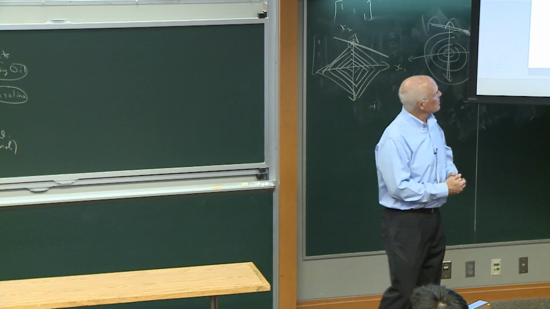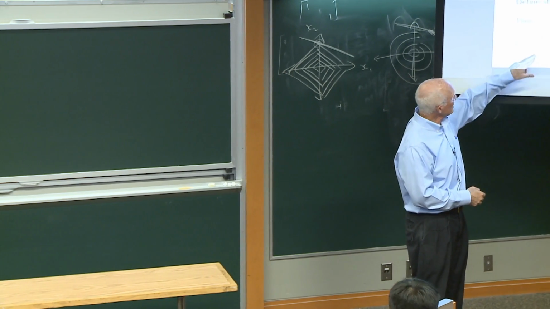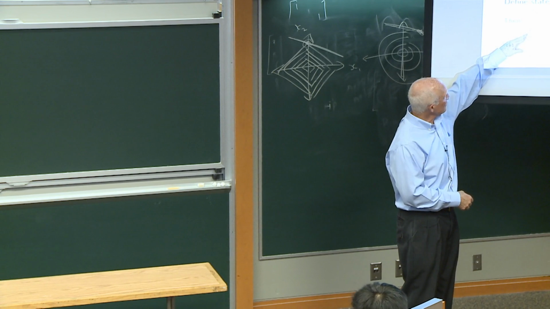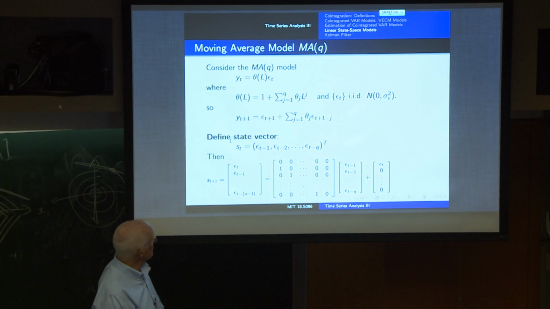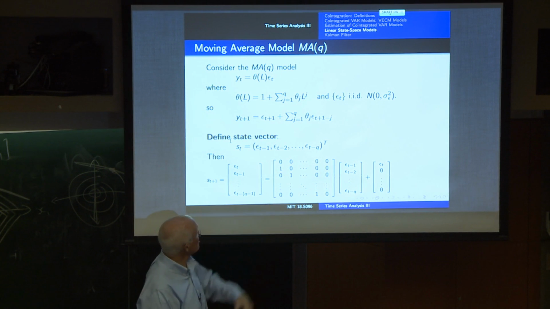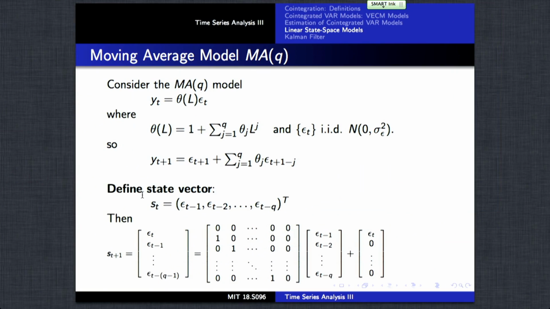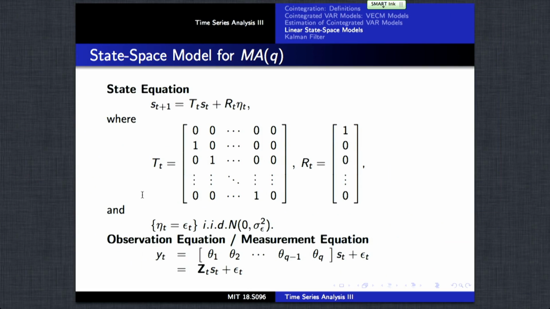If we consider the state vector as just being the innovations, basically Q lags of the innovations, then the transition of those underlying states is given by this expression here. And we have a state equation and an observation equation, which have these forms for these various transition matrices, and for how the innovation terms are related.